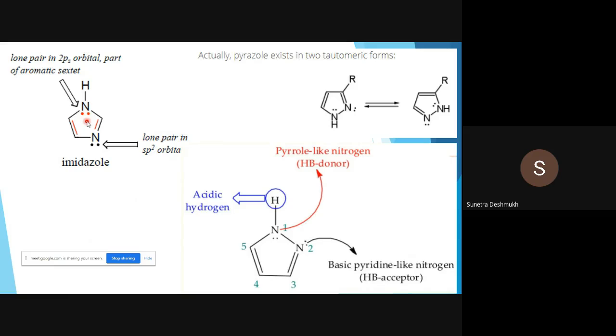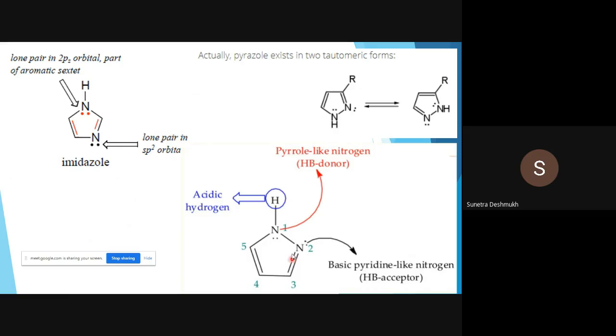Okay, so see the difference. I have shown here with color this lone pair, and these two bonds are red colored. That means these are involved in the aromatic sextet. This lone pair, which is present on this pyridine-like nitrogen atom, is in black color. So that one is available for protonation. Okay, so next one, in case of pyrazole, that one we have seen for imidazole. So now we will shift to pyrazole.